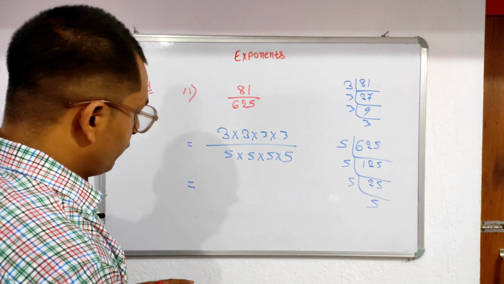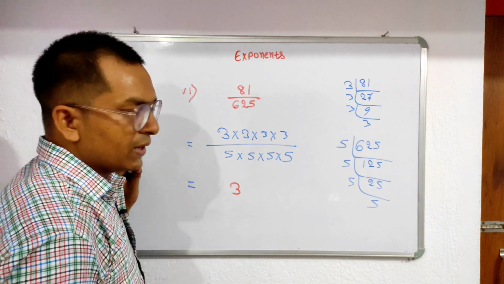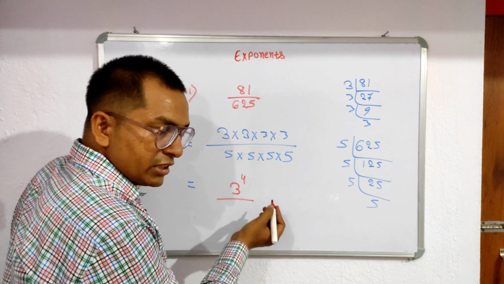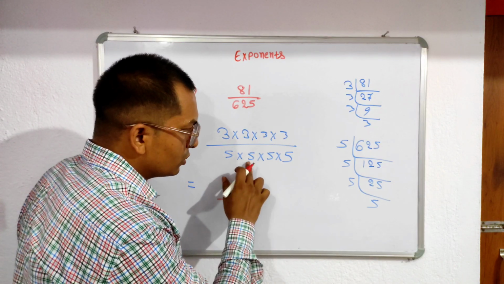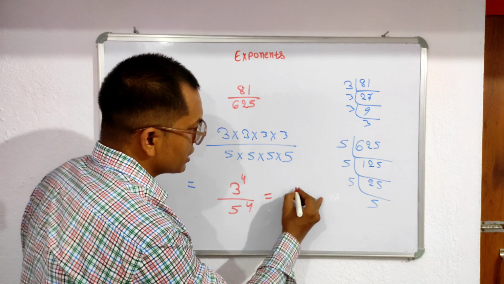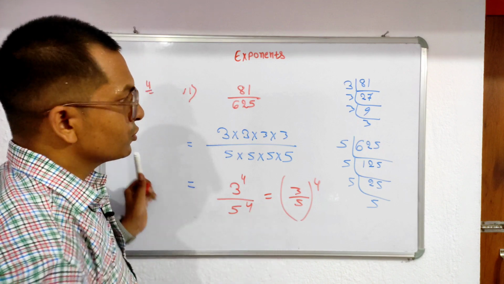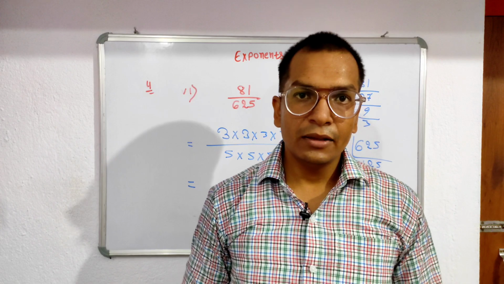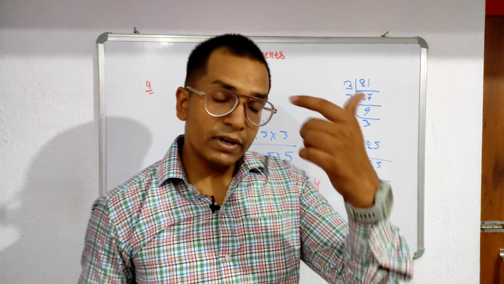Okay. So finally what we write here? Which number is multiplied several times? That number 1 2 3 4 times. So here the power we write 4. The next, the denominator term, is what? The 5. So how many times? 1 2 3 4. 4 times. So you simply write 3 upon 4, the power is 4. This is also clear now. I hope there is no doubt here. For the remaining questions you just try, and if you have any doubt definitely ask me. Clear now students? Come to question number 5.